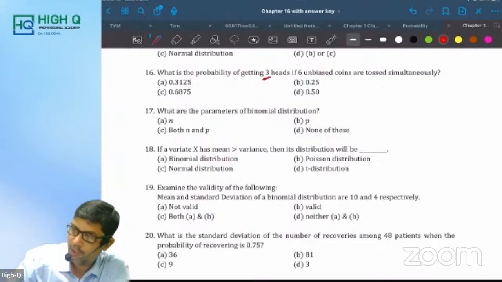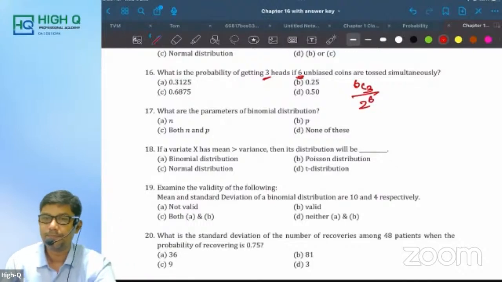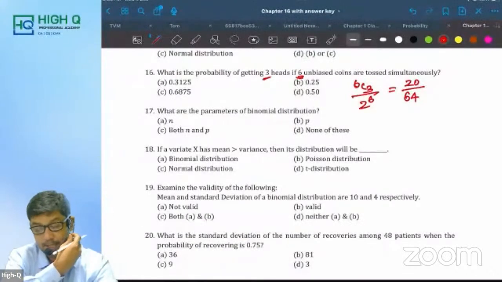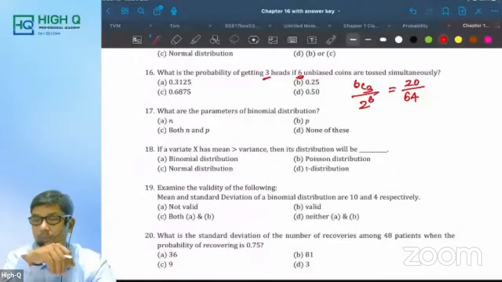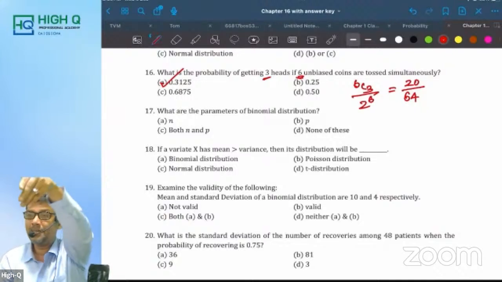Simply you do: how many heads you want? How many coins? Simply you write 6C3 divided by 2 power 6. That's it. What is 6C3? It is equal to 20. 2 power 6 is equal to 64. Tell me what is 20 divided by 64? 0.3125. That's it.